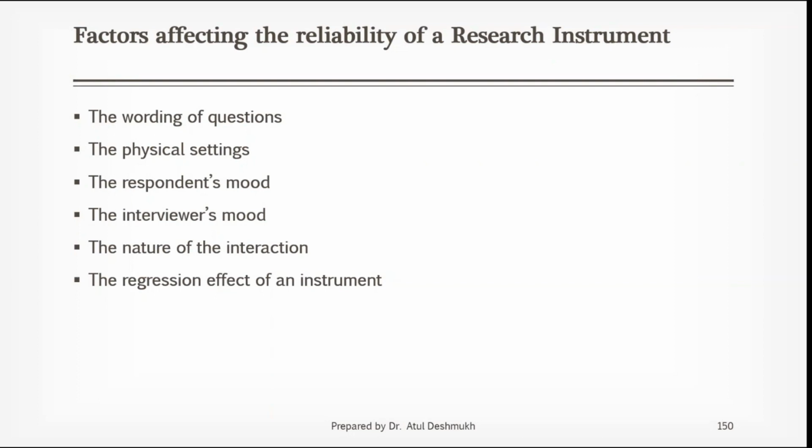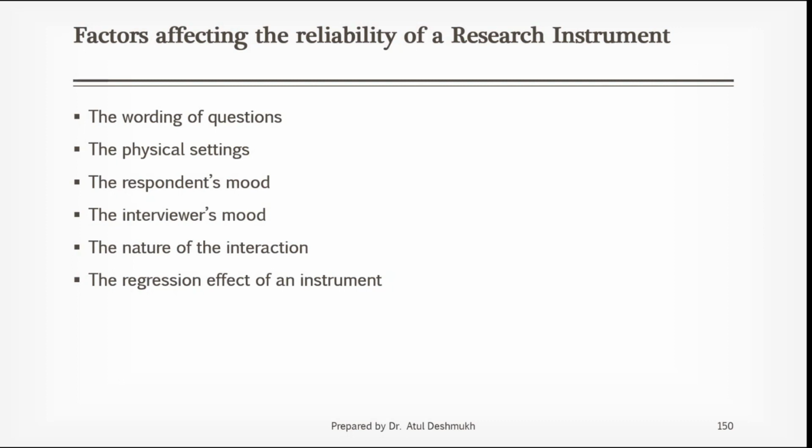Interview is a skill. Getting answers to a research questionnaire is a skill. Preparing a research questionnaire is a skill. So it depends on your experience, or on your involvement with that particular topic. So all these things matter. Hence, the nature of interaction will affect the reliability of the data.